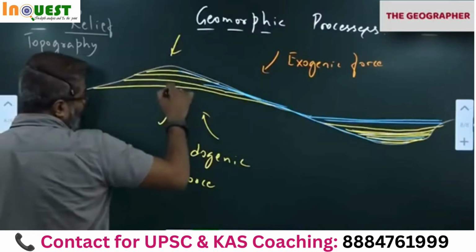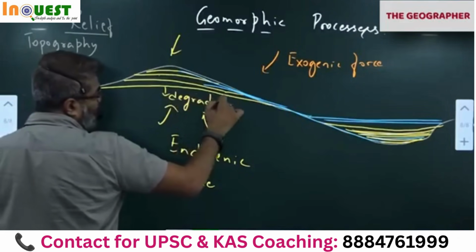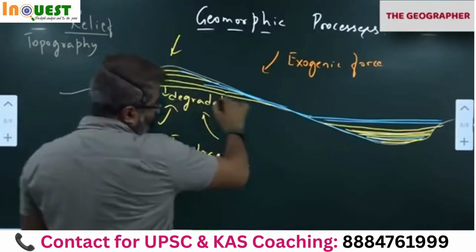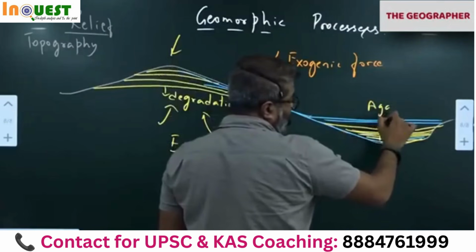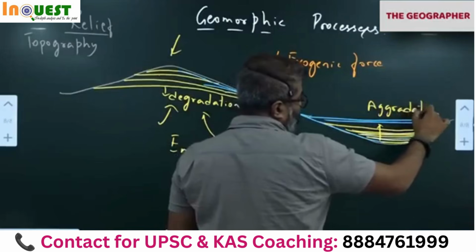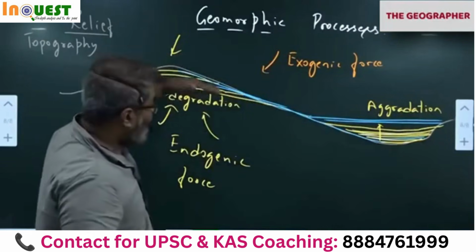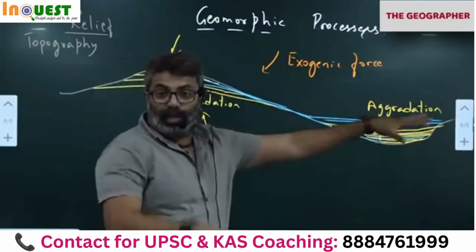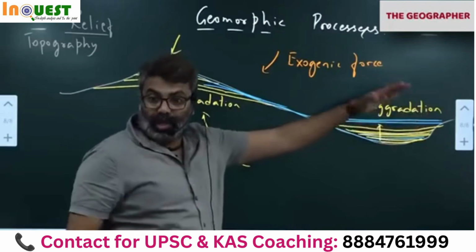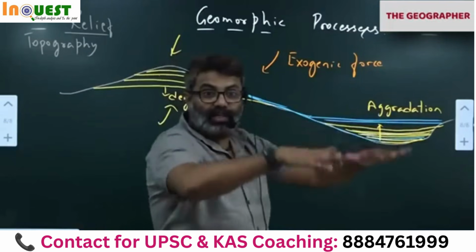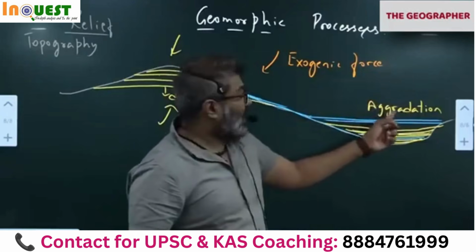Every day, the material is getting removed here. Degradation is taking place. Degradation of a hill or a mountain. All the material is carried out, it is deposited here. Aggradation is taking place. All of you understand? Degradation is removal: weathering, erosion, transportation, deposition. So deposition is an aggradation process. What is deposition? Aggradation, because material gets filled. So material gets filled and the elevation goes up. So it's an aggradation process.